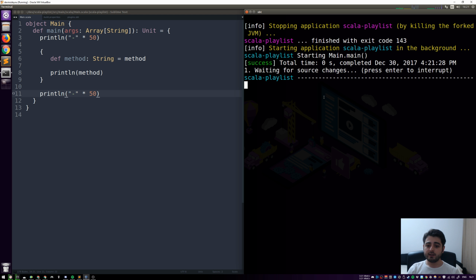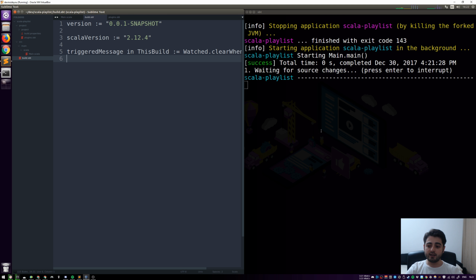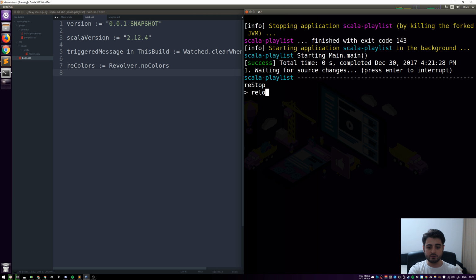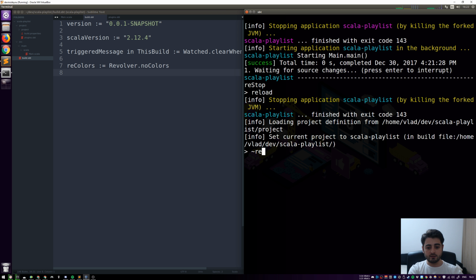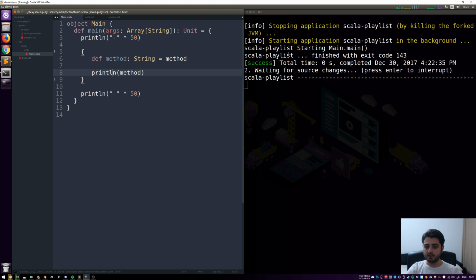So what we're going to do is we're not going to have that. So we don't need all of these colors. So if we go to our build file, not the plugins.spt, but actually our build.spt, and if we add a line like this, let me just copy it over. revolver no colors. I'm sorry, I just copied something wrong. So this is all we need, right? So if we just do restop here, and we just reload SPT, then the next time we're going to do restart, it's just going to use fewer colors. So it's still going to use the yellow color over here, right? But every time we save, and it's just going to restart it, everything else is going to be white.